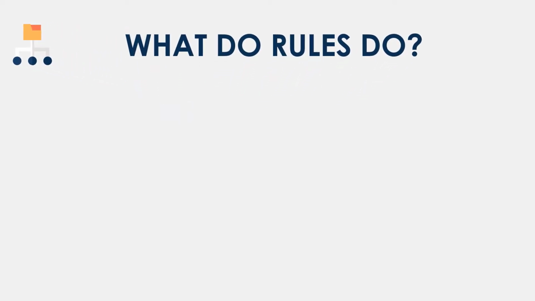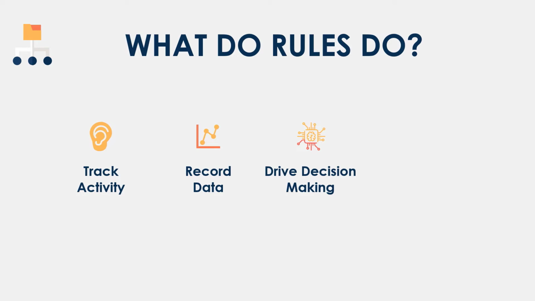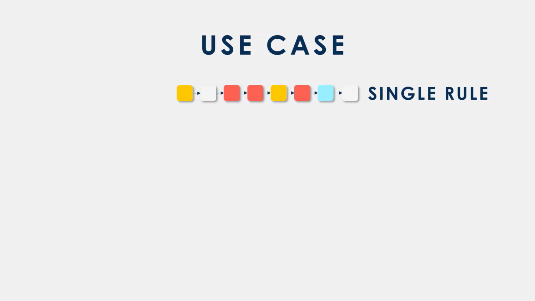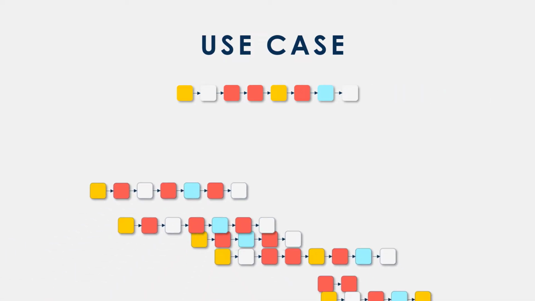Rules are the backbone of Alterian Real-Time CX. In a nutshell, rules track activity by capturing data from one or more channels. They transform and record that data in real time. They drive decision-making based on AI and machine learning, and they initiate responses based on those decisions. A use case can be made up of a single rule or multiple rules.